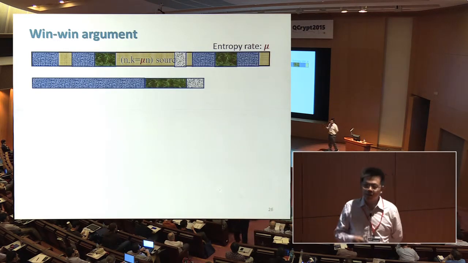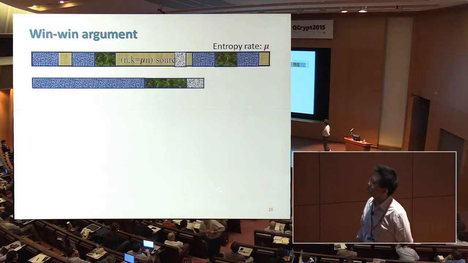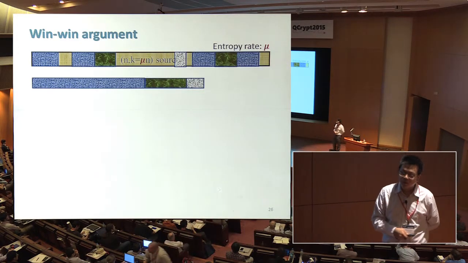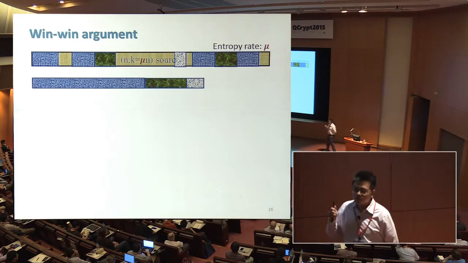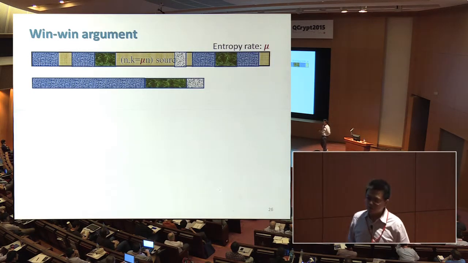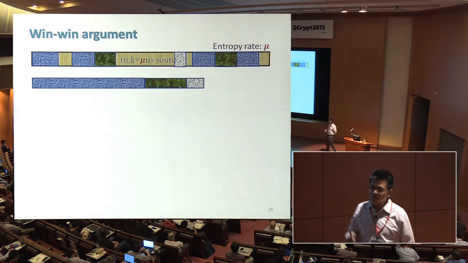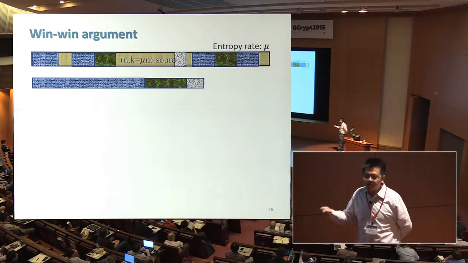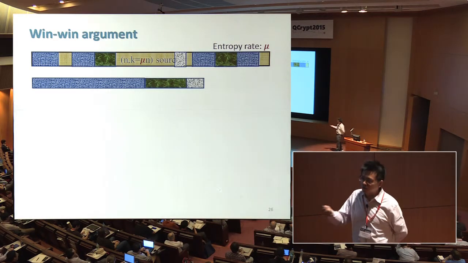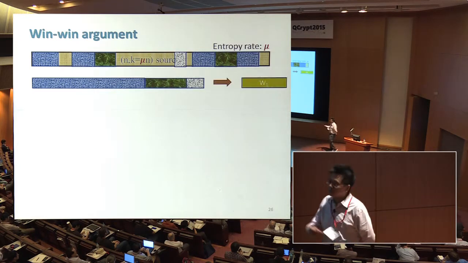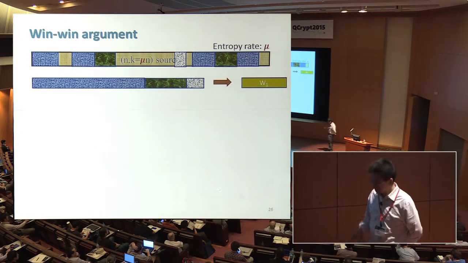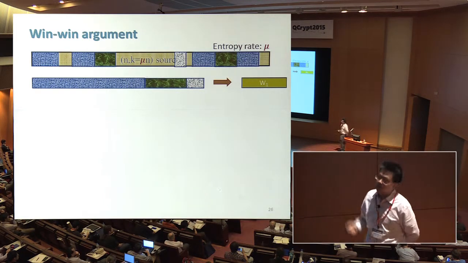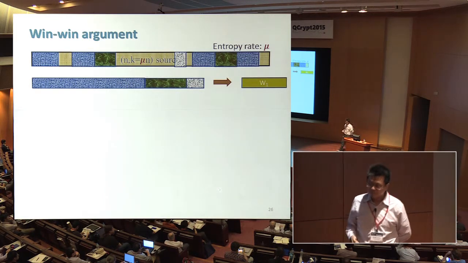However, let's forget about this restriction. Let's just sample a long block. And along the way, we simply assume that the residual source has 1% of entropy left, 0.01k. This assumption may not be true, but nevertheless, let's do it. Let's extract the block and do block extraction, and we get a first candidate output W1.